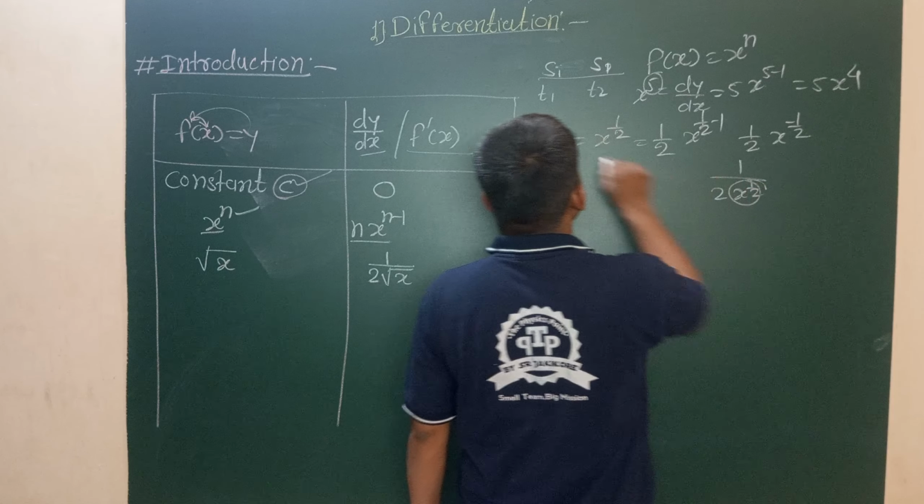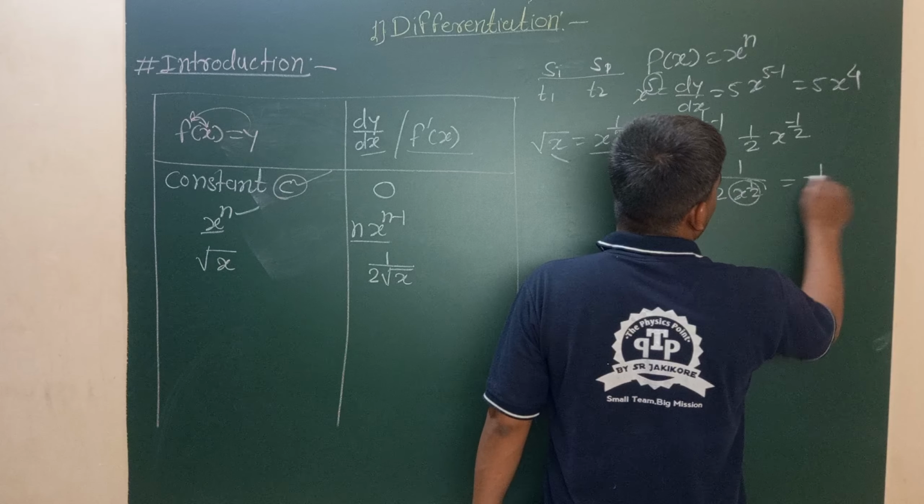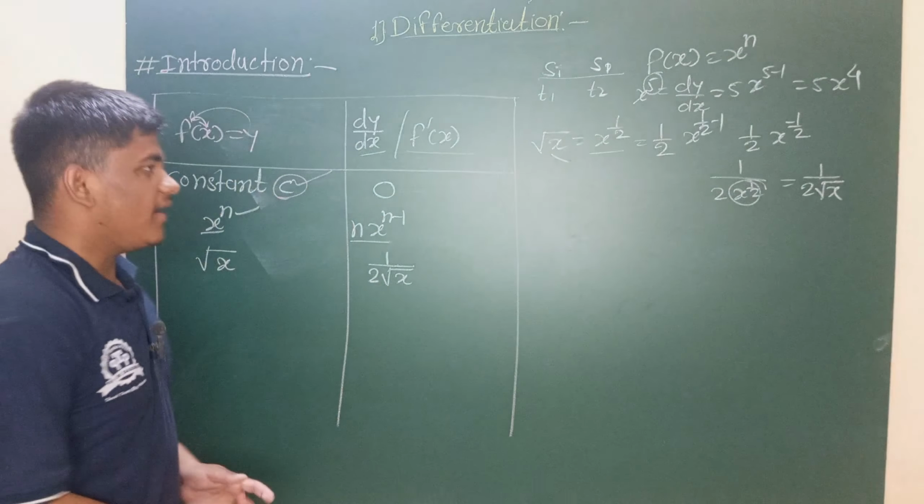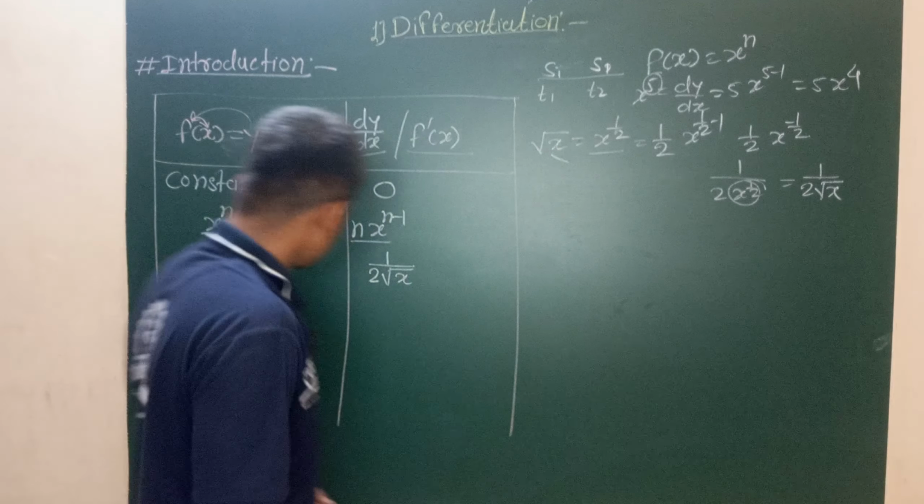What is the value of x raised to 1 by 2? Sorry, x raised to 1 by 2 is under root of x. That means the derivative of root of x is equal to 1 upon 2 root x.